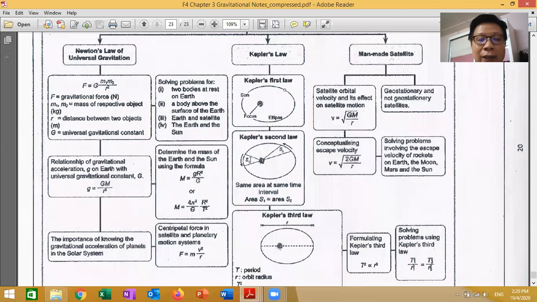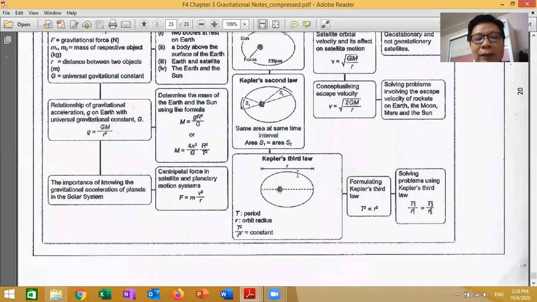This is the area covered by the planet in the same time. The time taken from here to here, and the time taken from here to here, are the same. For the same time, it will cover the same area. This is very important: same area at the same time interval. This is Kepler's second law.